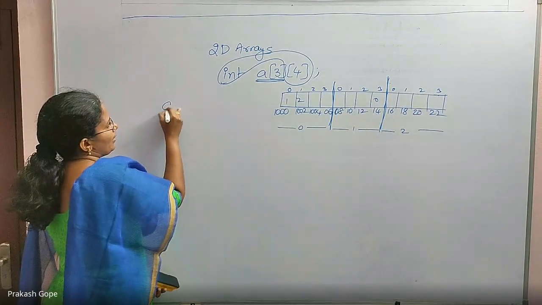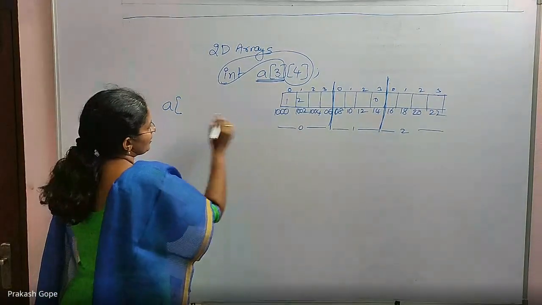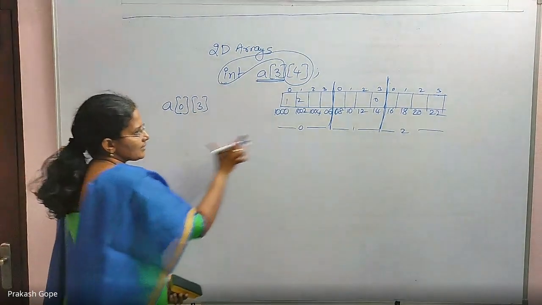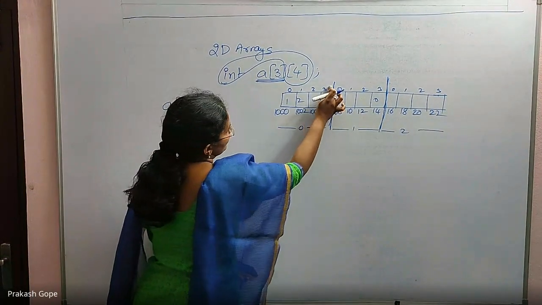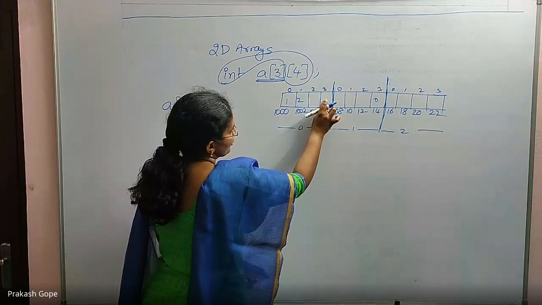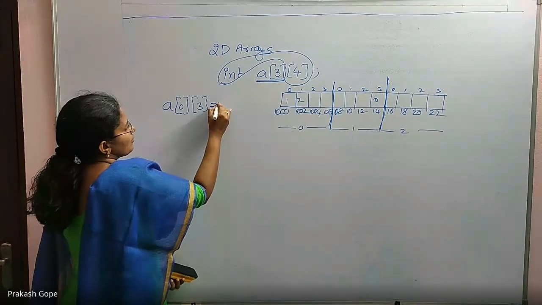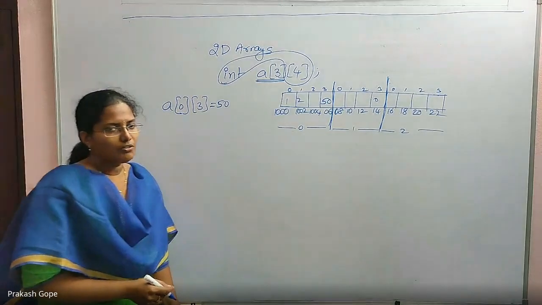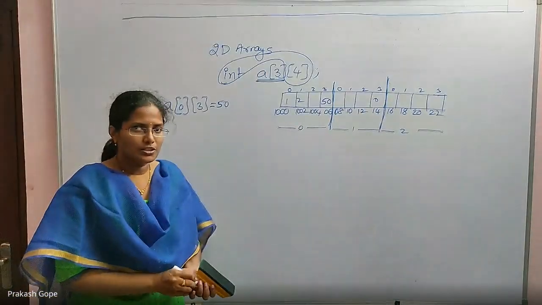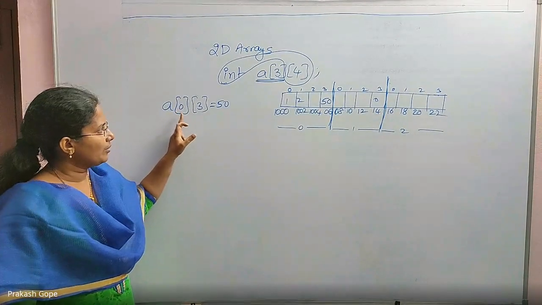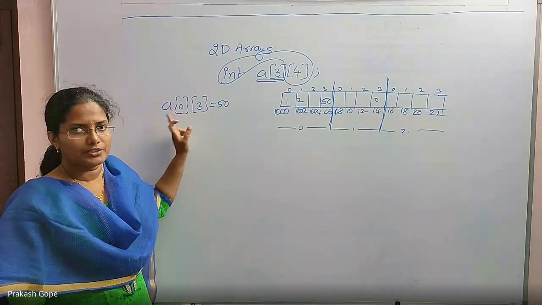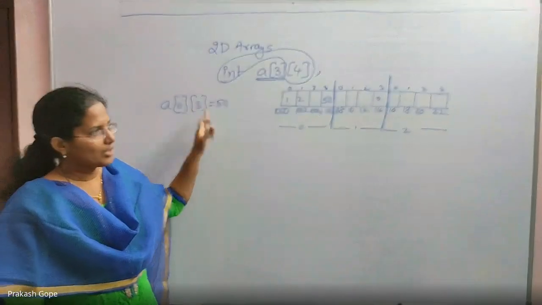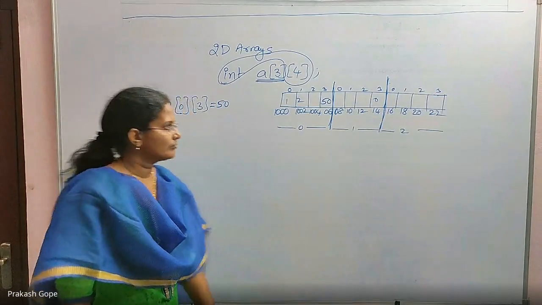So, array name, row index is 0, column index is 3. Which element gets accessed? This is 0th row, third column, which means this memory location. If I assign some 50 to it, 50 will come and sit here. For retrieval as well as assignment, this is how we access: array name, row index, column index, for all the elements.